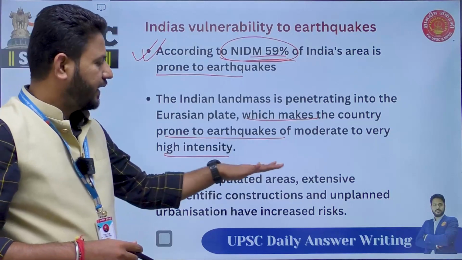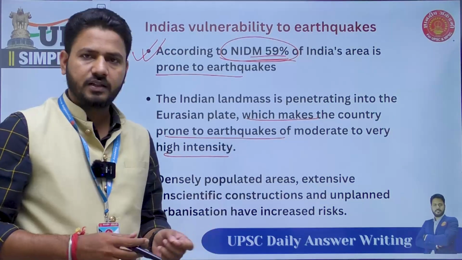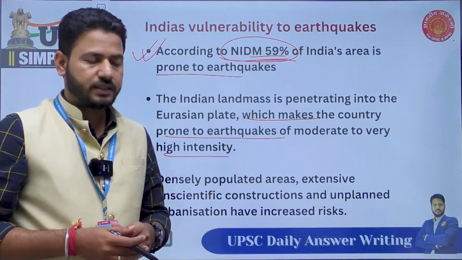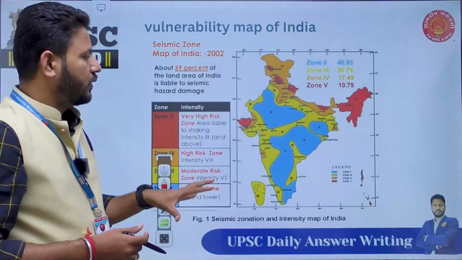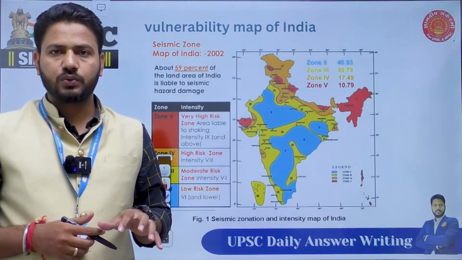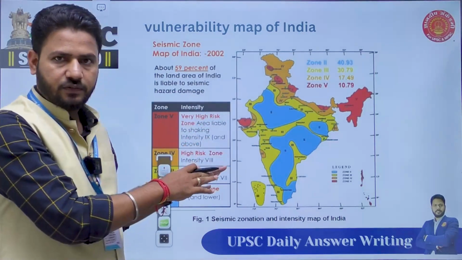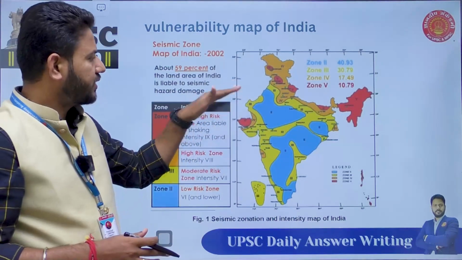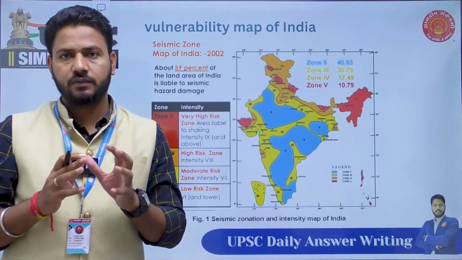Now, densely populated areas, extensive unscientific constructions, and unplanned urbanizations have increased the risk of earthquakes in India. Now, while doing this, we'll also have to show how vulnerable India is to earthquakes. Now, you can make a map, rough sketch of India, and at least try to show zone 5 and zone 4 of areas which are prone to earthquakes.